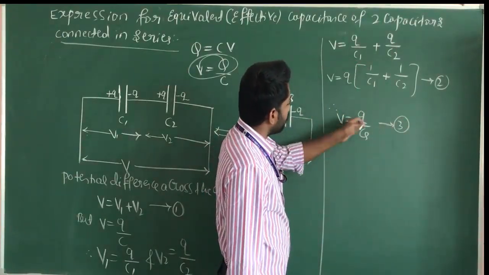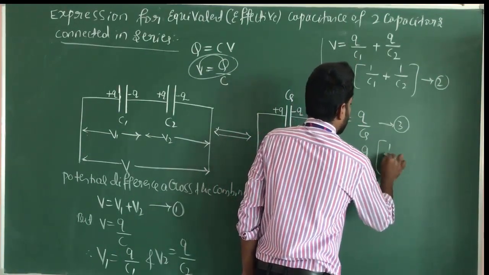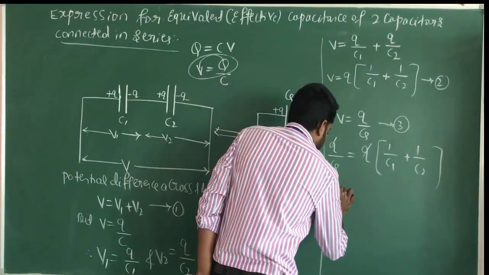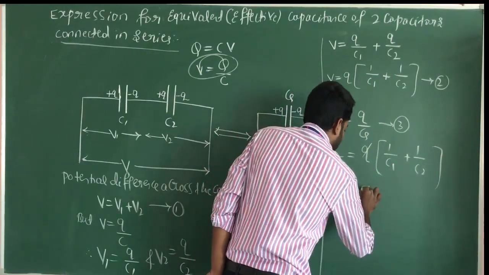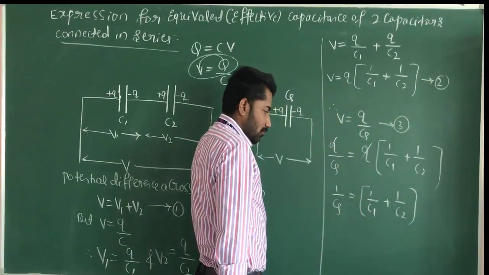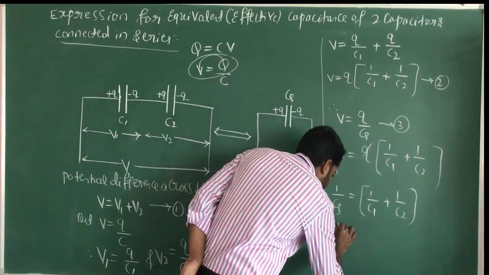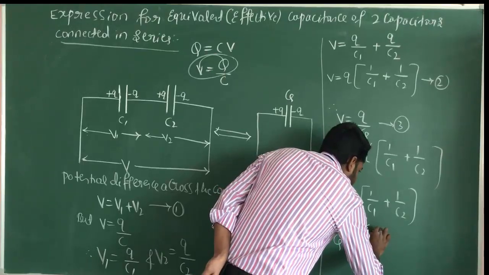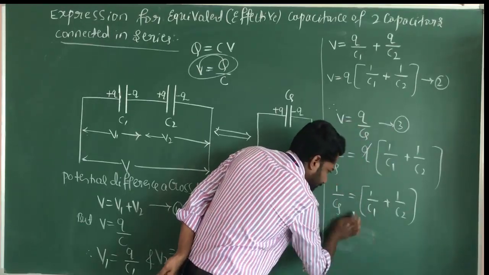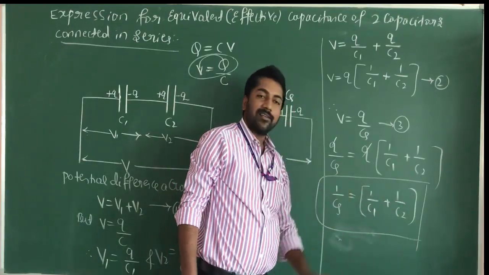When we compare equation number 2 and 3, we get Q divided by CS is equal to Q into 1 divided by C1 plus 1 divided by C2. Here Q and Q get cancelled. We get the equation 1 divided by CS is equal to 1 divided by C1 plus 1 divided by C2.